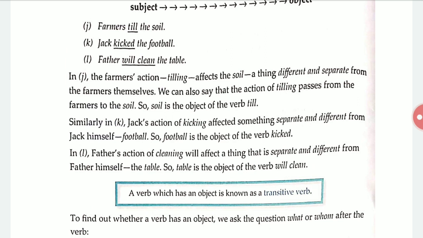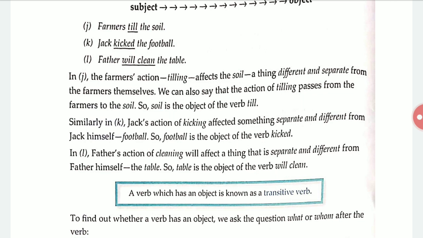Yesterday we saw the subject of a verb. Here the subject of the verb is farmer, and the object of the verb till is soil. Similarly, in example K, Jack's action of kicking affected something separate and different from Jack himself. Jack kicked the football. Football is one thing, Jack is another thing.